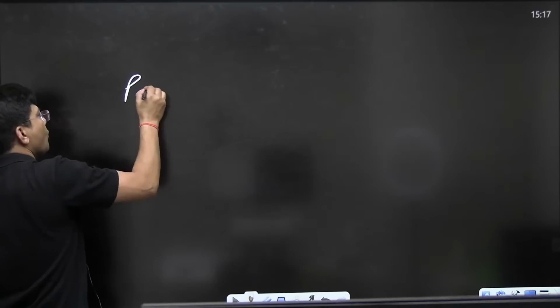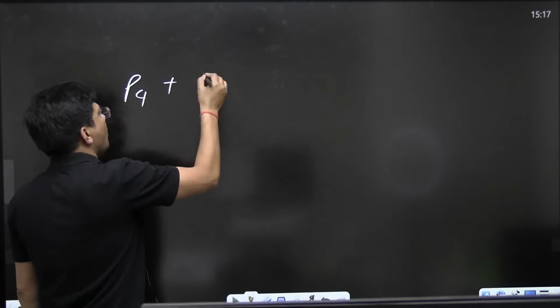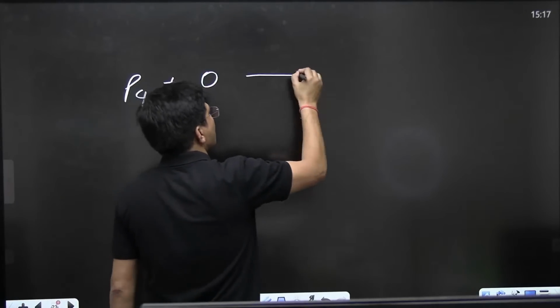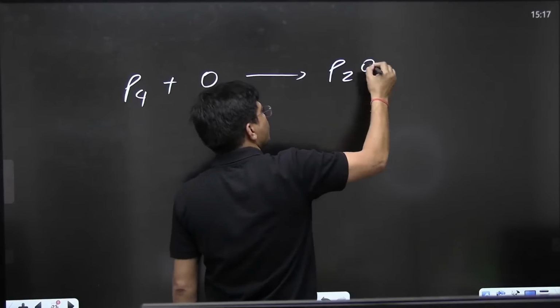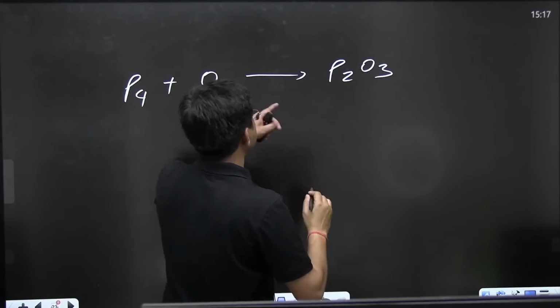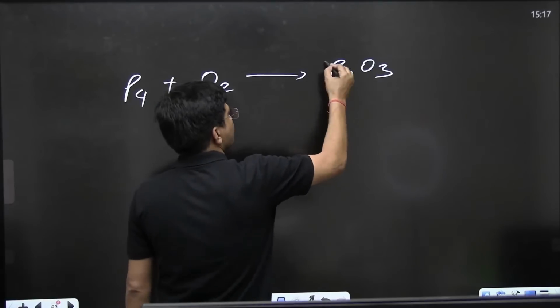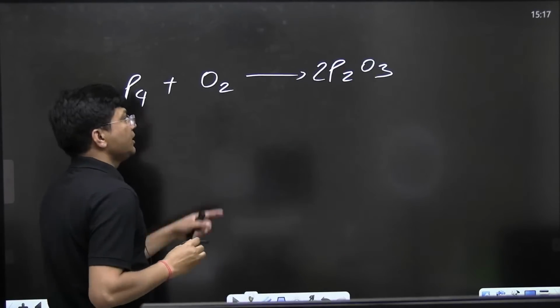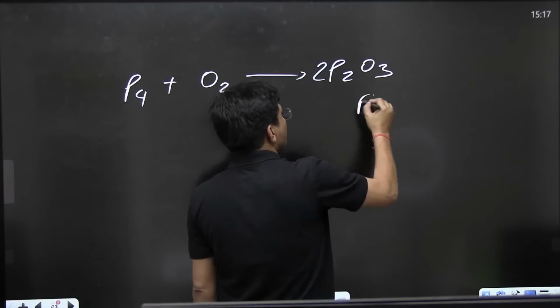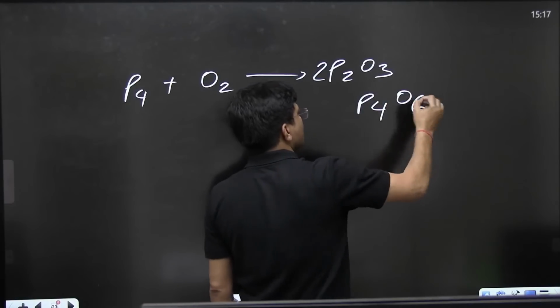So, see what it is going to do. P4 when it reacts with oxygen will form P2O3, and its dimer, twice of P2O3, we can write as P4O6.